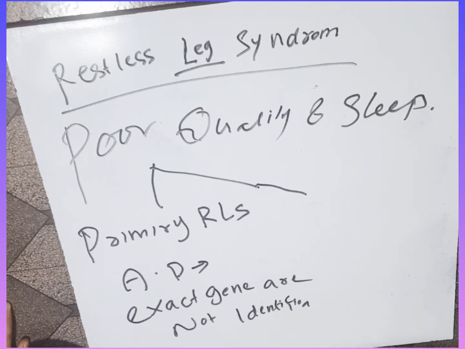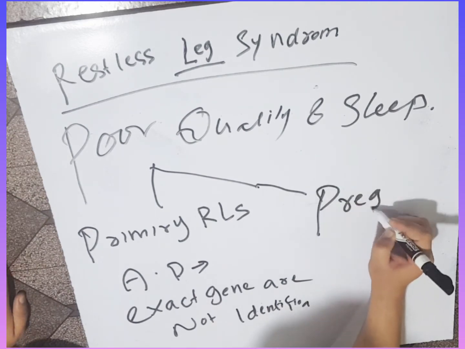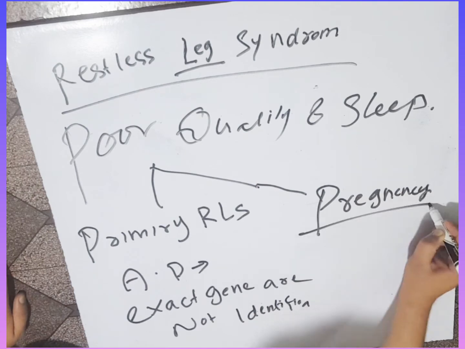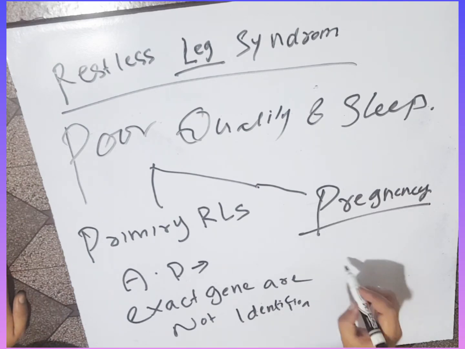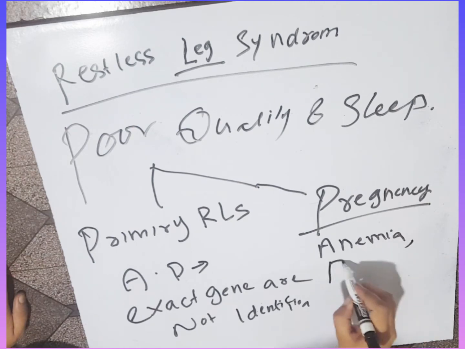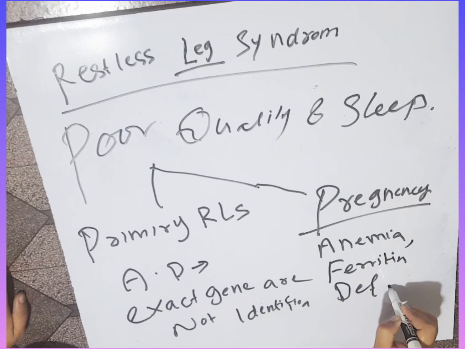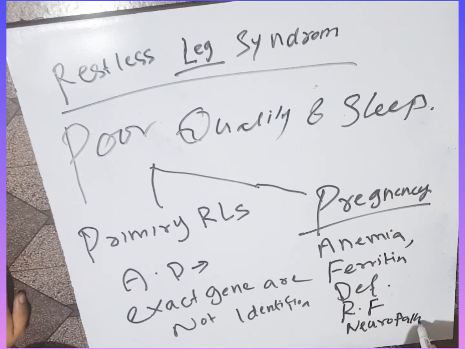The secondary restless leg syndrome is associated with pregnancy, and also with anemia, ferritin deficiency, renal failure, and neuropathy. What type of neuropathy? The peripheral neuropathy.